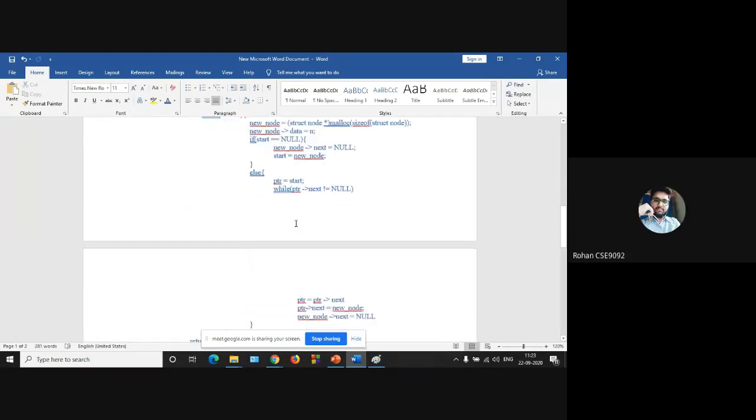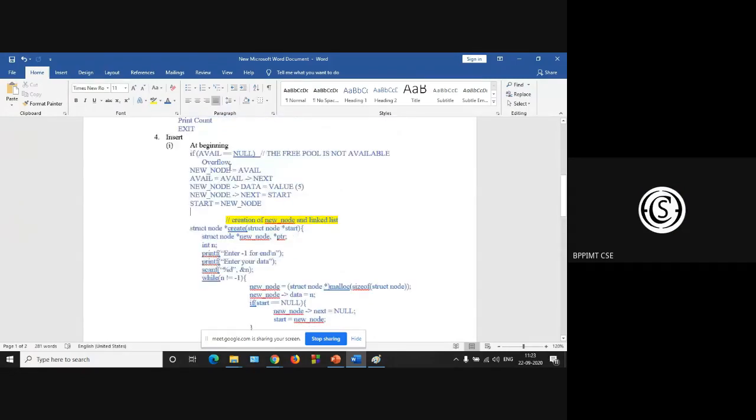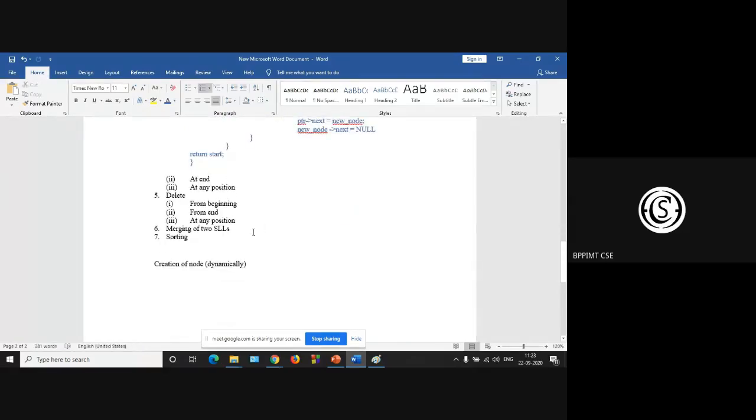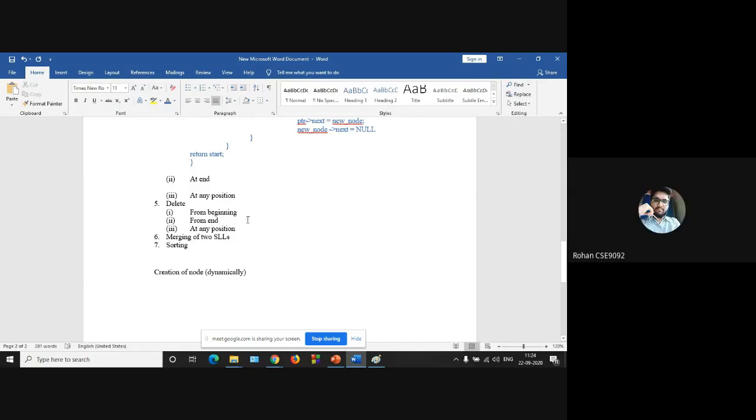Okay, so at the beginning you can do it. At the end, how can we insert at the end? What will be the algorithm? How can we insert at the end? So this was for the end only, no? Which one? The one you wrote right now.